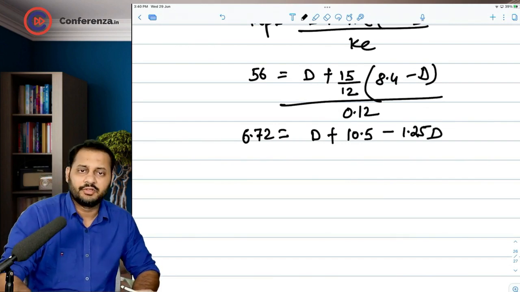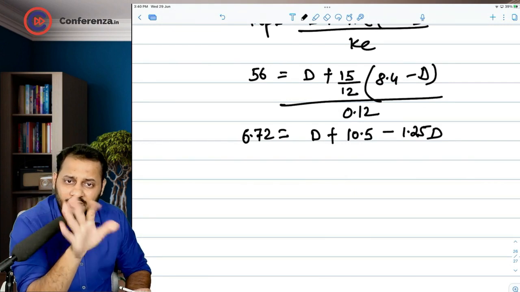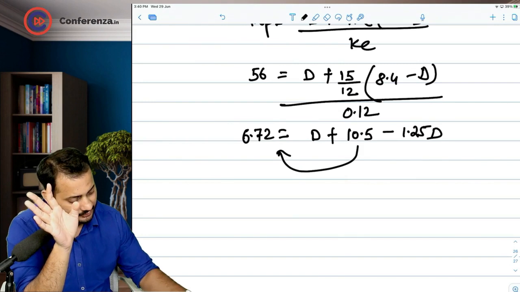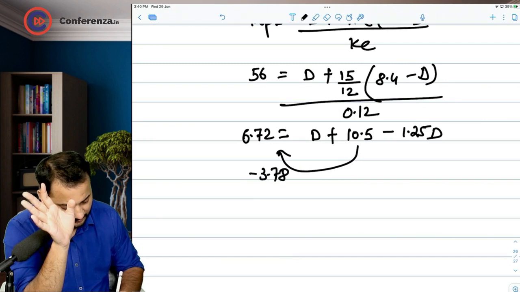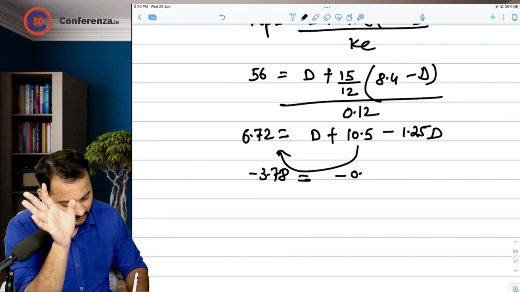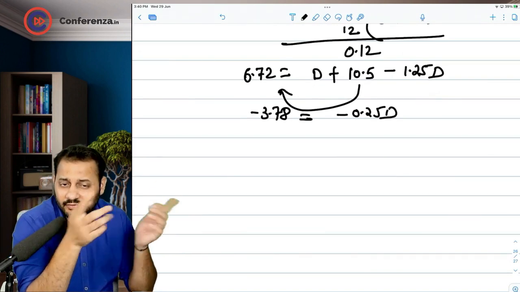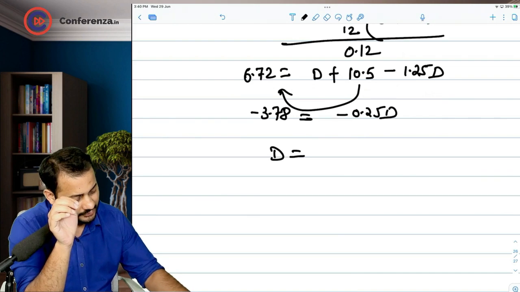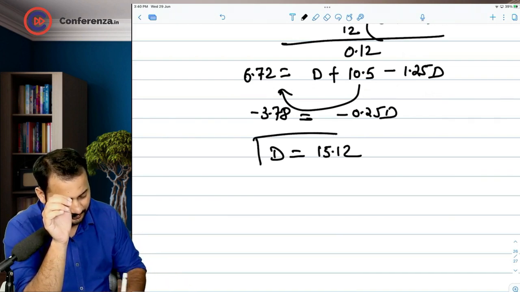So this is your equation. By solving this equation, we will get the figure of dividend. I will transfer this 10.5 on this side. 3.78 negative is equal to minus 0.25 dividend. The negative sign on both the side will get cancelled automatically. Dividend will be 3.78 divided by 0.25, that's 15.12.